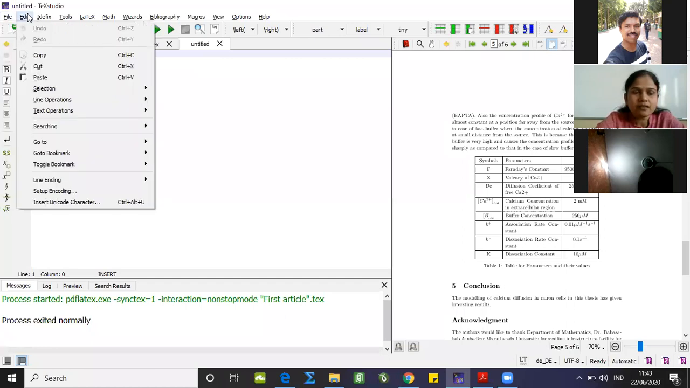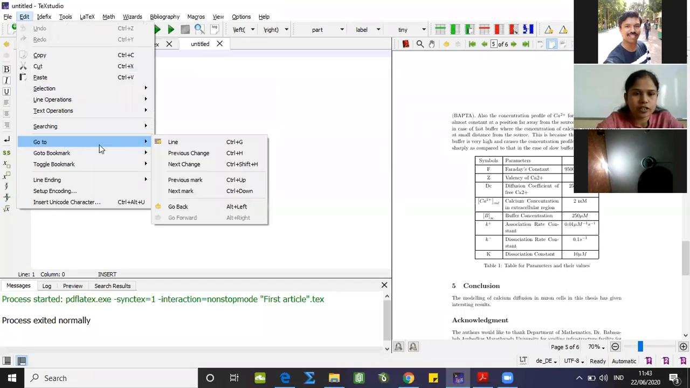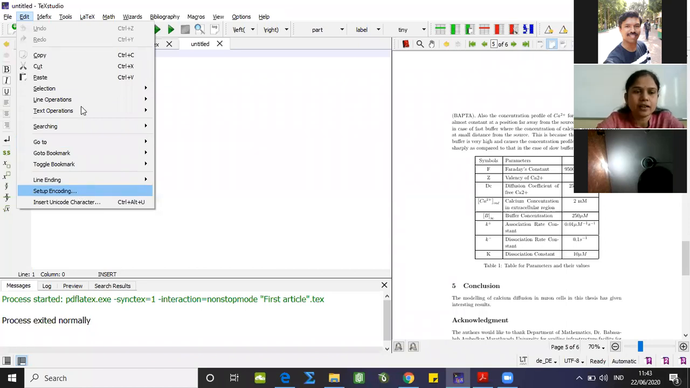Then the second tab in the menu bar is Edit. So we can copy, cut, paste here. We can select some proper content, or go directly to a line, previous change or next change. So all of those shortcuts we can have over here.